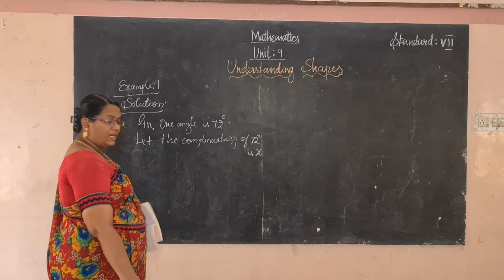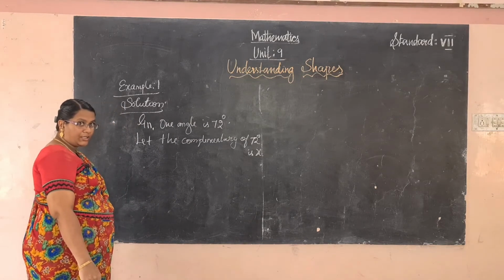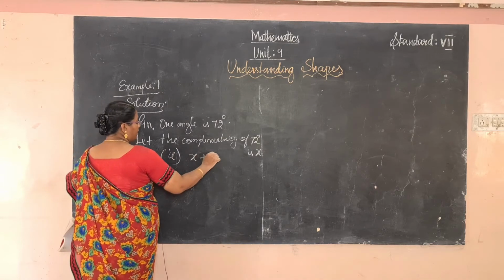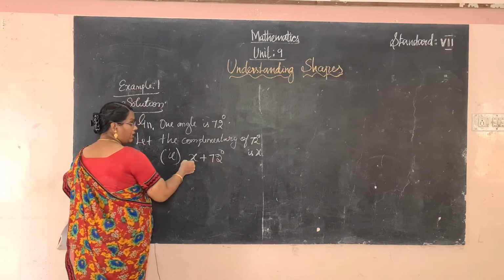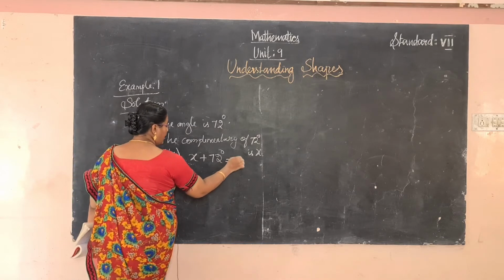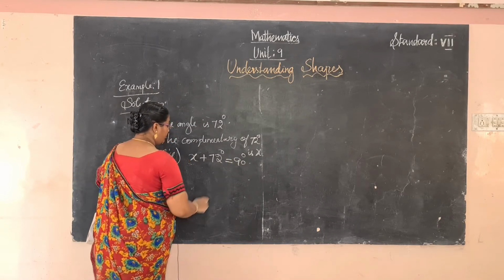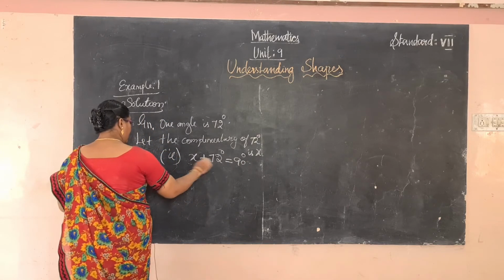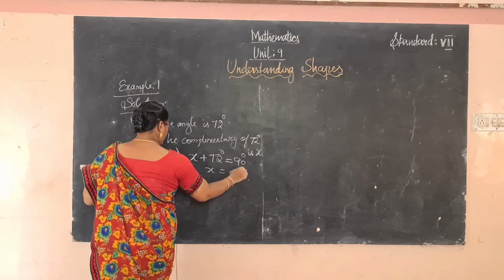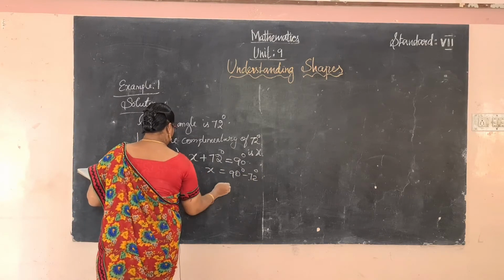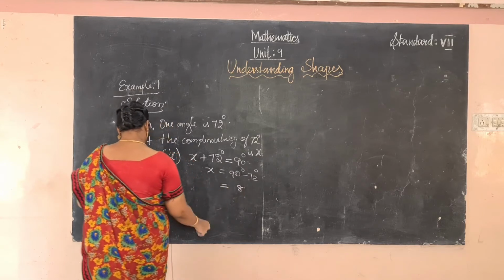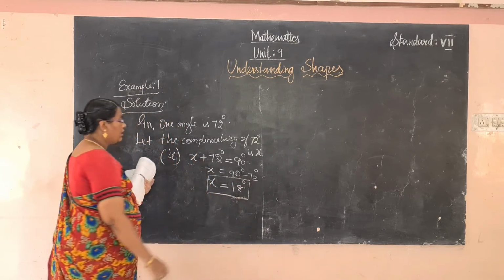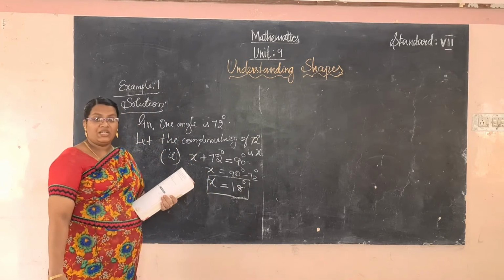We take x as the complement of 72. So the sum of two angles, x plus 72, is equal to 90 degree. Here write complementary angle. Now x equals 90 degree minus 72 degree, so 18. So 18 is the complementary angle of 72.